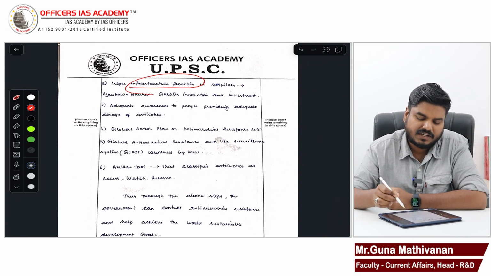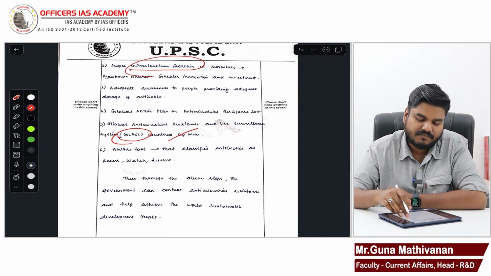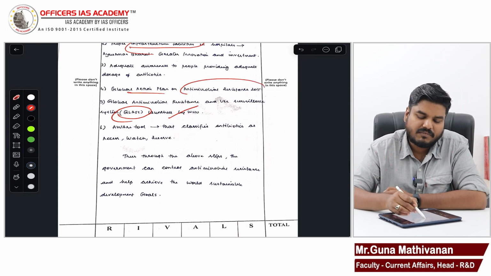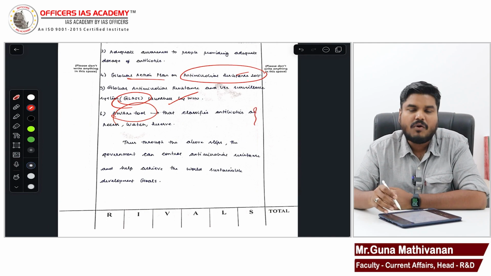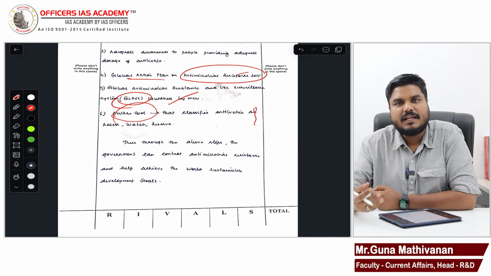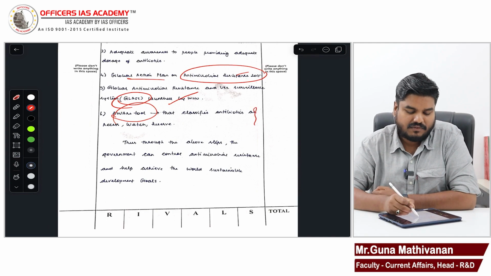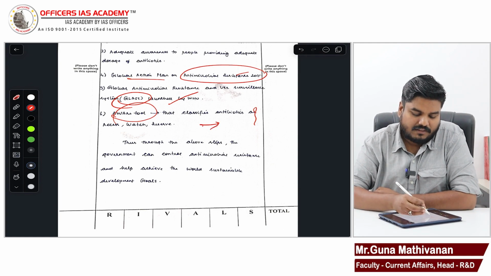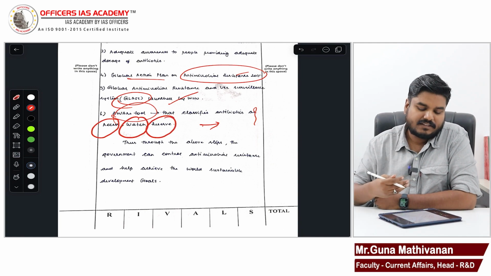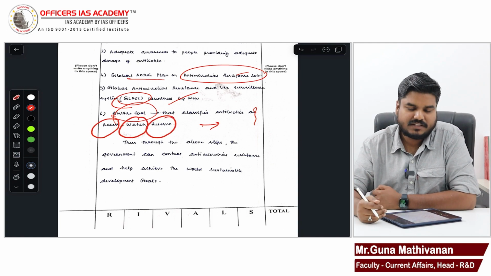Improving the infrastructure facilities. GLASS, you have mentioned, great. Global Action Plan on Antimicrobial Resistance, okay. AWaRe tool, you have written. How is the AWaRe tool going to limit the usage of antibiotics? That you have not explained. The AWaRe tool is a WHO tool where antibiotics are divided into 3 lists: access list, watch list, reserve list.